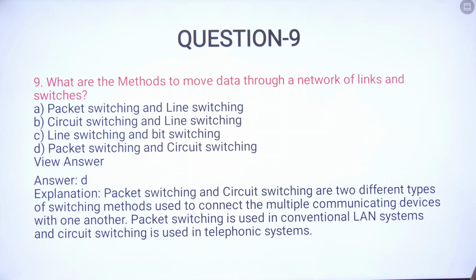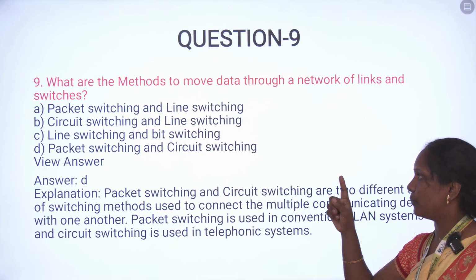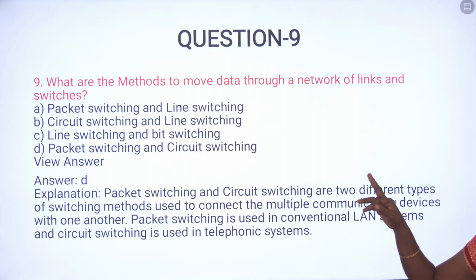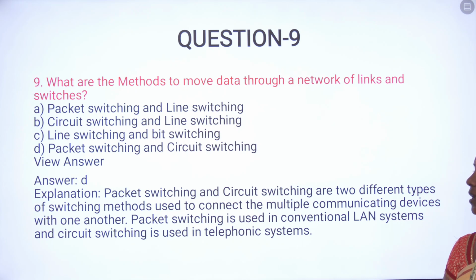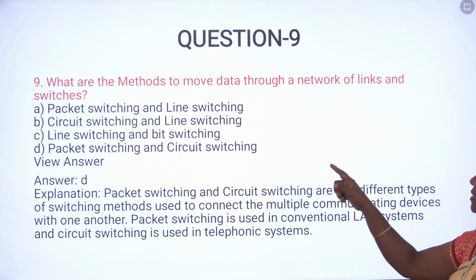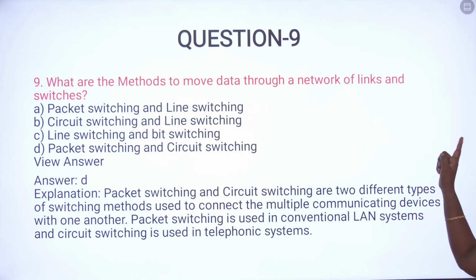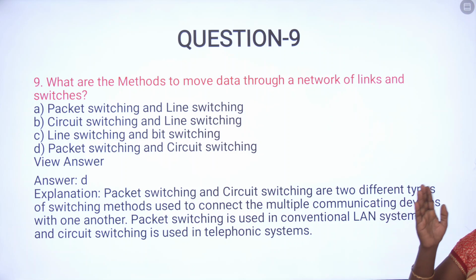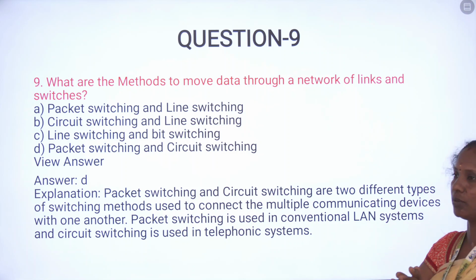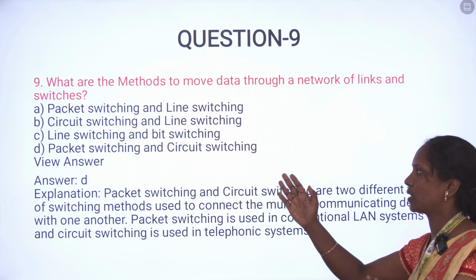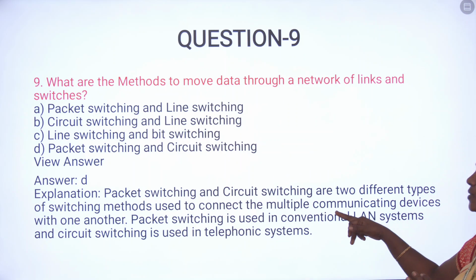Next, question number 9. What are the methods to move data through a network of links and switches? We have 4 options: packet switching and line switching; circuit switching and line switching; line switching and bit switching; and packet switching and circuit switching. Our answer is D, packet switching and circuit switching, because these are the methods to move data through a network of links and switches. We have to transfer data from one network to another network, so based on packet switching and circuit switching.